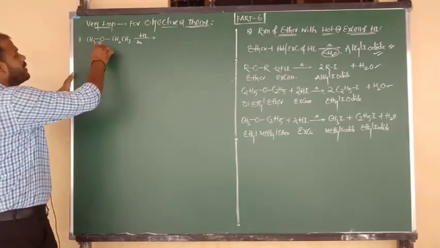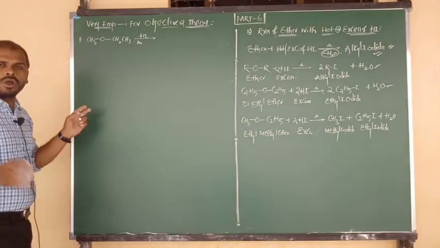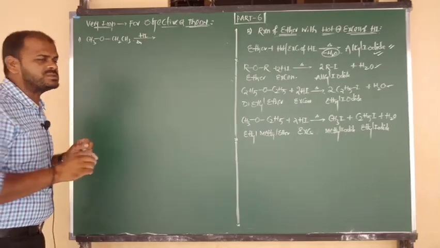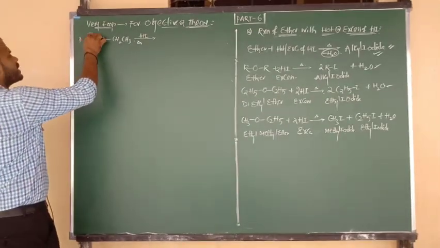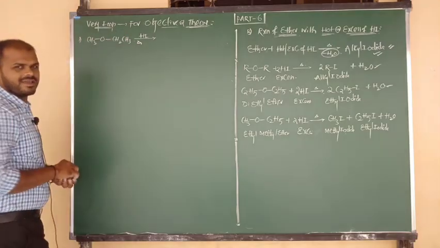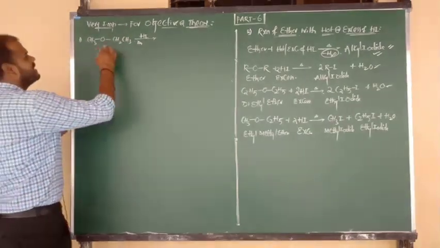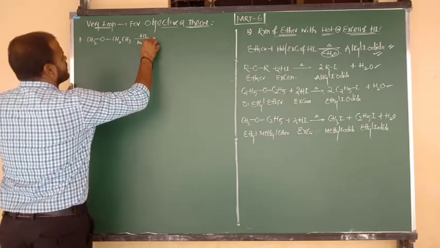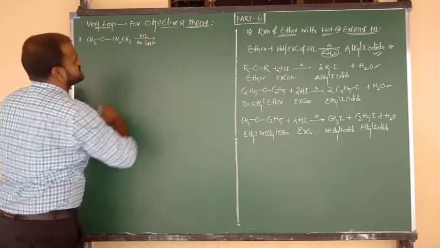Already I have told you, this is an unsymmetrical ether, because here oxygen is connected to two different alkyl groups. One side we can guess a methyl carbocation, and on the other side an ethyl carbocation. But as I told you, here we have to follow the SN2 mechanism.